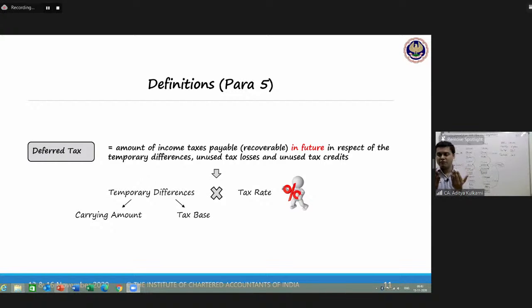Now, when the user of financial statements looks at both these figures, what he will see? In year 2, he will see 50,000 profit, 30,000 tax, 20,000. Corresponding year 1 figures, what he will see? Same profit, zero tax, net profit after tax 50. And there your investor will ask you a question. Sir, 50,000 was your profit in the first year also. You got a zero tax in that. But the tax rate was 30%.